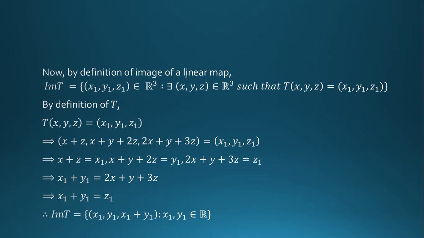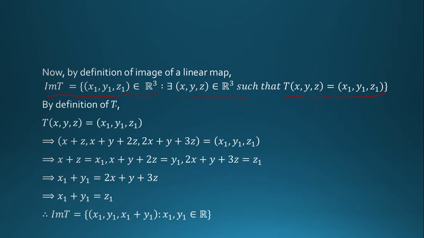Now by definition of image of linear map, image of T is equal to x1, y1, z1 belongs to R3, where there exists x, y, z belongs to R3, such that transformation of x, y, z is equal to x1, y1, z1.